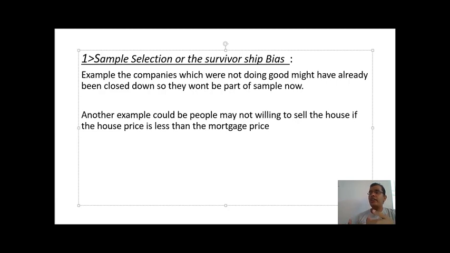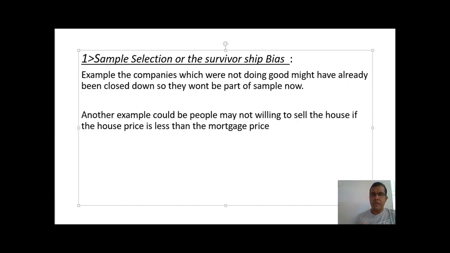For example, the companies which are not doing well might have already closed down, so they won't be part of the sample now. If I'm trying to do a survey on the performance of companies, some companies which were performing very badly might have already closed down, so I may not be able to get their data as of now.